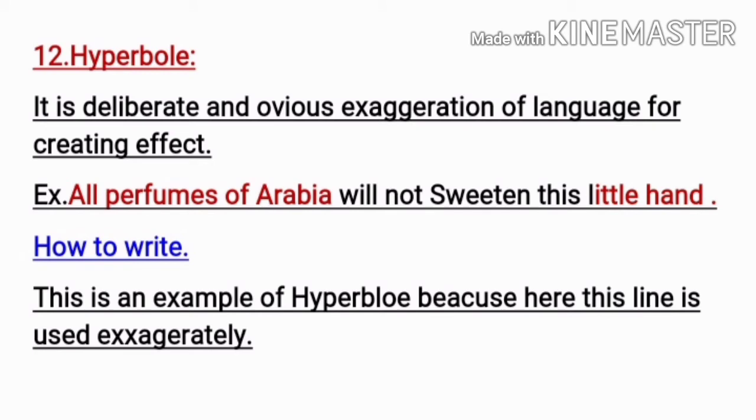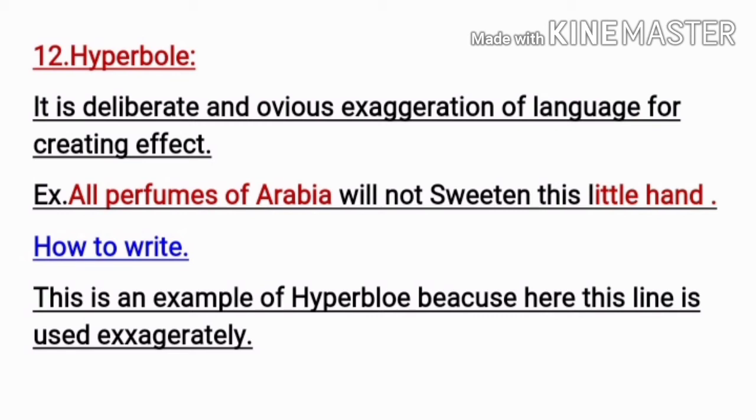Hyperbole. Here something will be said exaggeratedly. Look at the example. This line is taken from the Macbeth play by Shakespeare. After Duncan's murder, Lady Macbeth says, though Arabia is famous for perfumes, still all Arabia's perfumes cannot sweeten this little hand. This is said exaggeratedly.